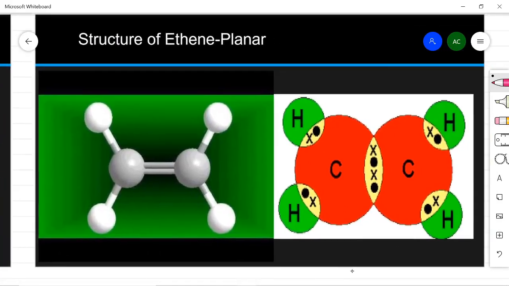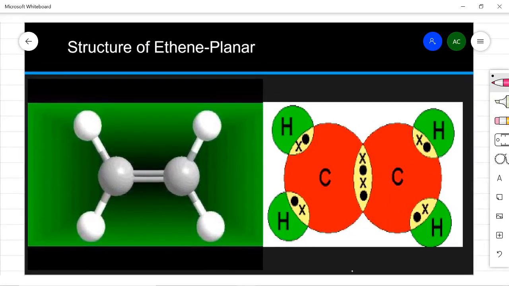Now what is the structure of ethene? Let's see the structure of ethene. Each carbon atom of ethene is attached to two hydrogen. This is carbon, this is carbon, this is hydrogen, this is hydrogen. So each carbon is attached to two hydrogen by single covalent bond, and to the other carbon atom by double covalent bond. This is the structure, and we call this structure planar.